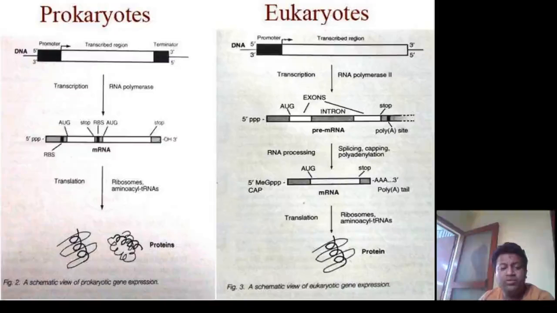But in case of eukaryotes, the process of transcription and translation is divided, it is fragmented. There are two compartments. The transcription takes place in the nucleus, and the translation takes place in the cytoplasm.